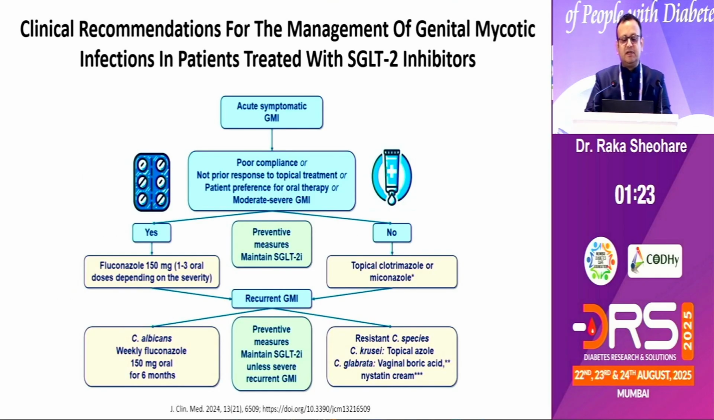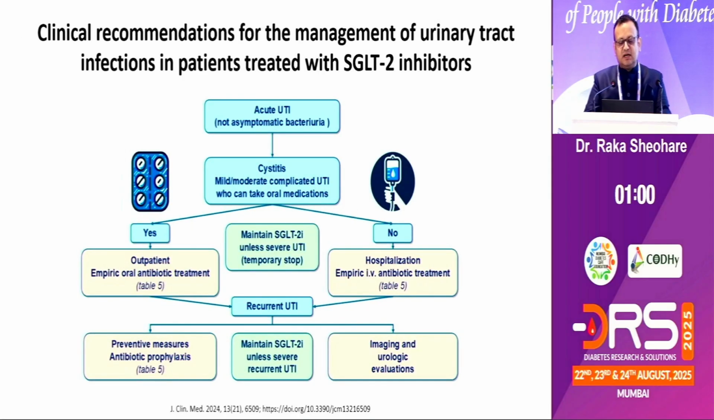And here is the chart. If a patient comes with acute symptomatic genito-mycotic infection, there is poor compliance, the patient is not having earlier treatment therapy, then you need to start fluconazole 1 to 3 oral doses depending upon the severity. If the patient is managed, then you can use topical also. This is the simple chart we use to treat, because most of them are fungal infections and need to be treated at the earliest. If a patient has recurrent UTI, they may need hospitalization. If the patient suffers from a severe kind of complication, you need to hospitalize, and imaging and urological evaluation by a proper urologist should be done.